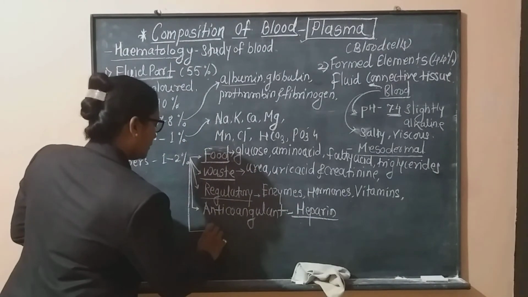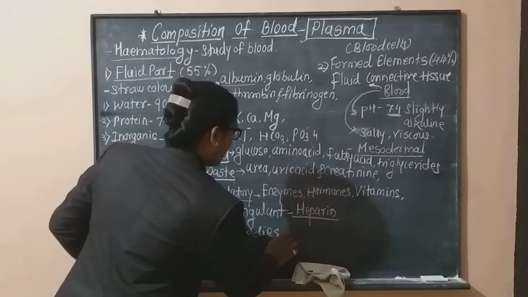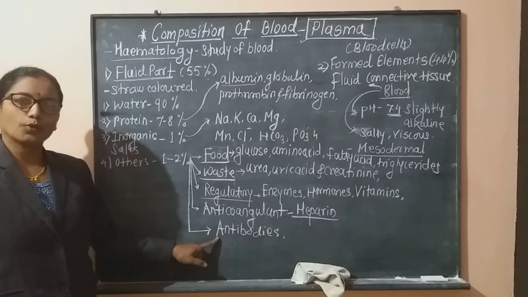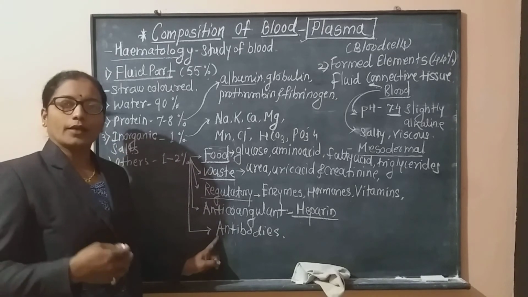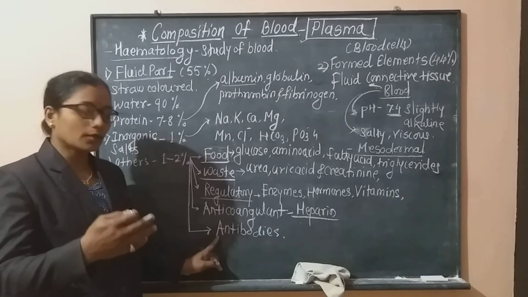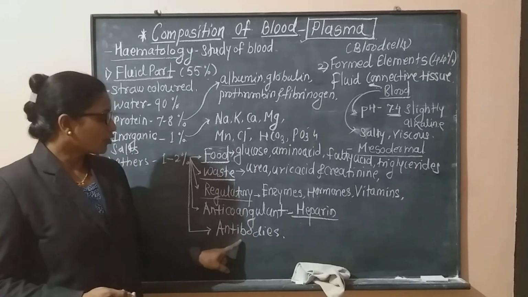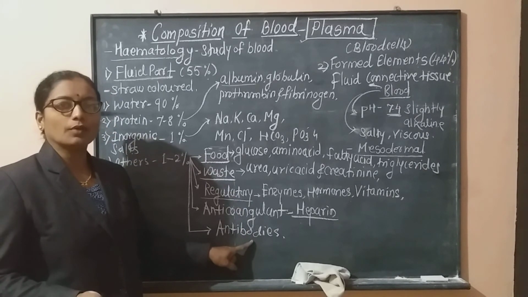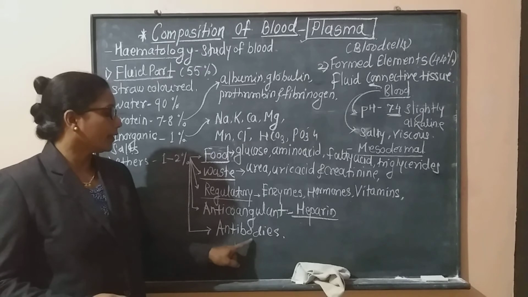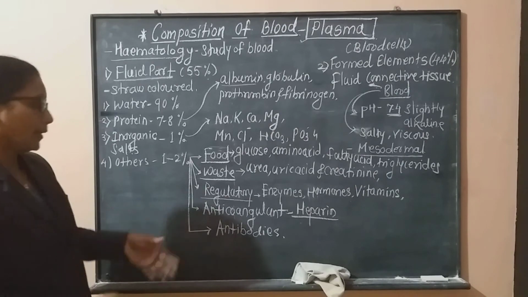Also in our blood, antibodies are present. Now these antibodies are the own components of the human body. When foreign particles or any pathogen enter our body, we protect ourselves by the production of antibodies. These are protective cells of the body. The details will be studied in the next chapter, human health, in which the immune system is involved. In that we will study the details of the antibodies.